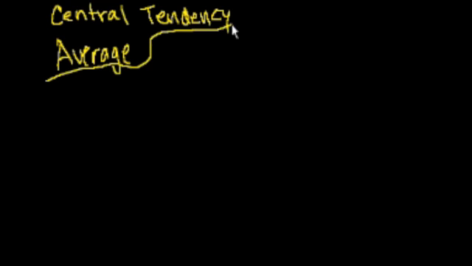Central tendency. And this is also called the average. And I'll be a little bit more exact here than I normally am with the word average. When I talk about it in this context, it just means that the average is a number that somehow is giving us a sense of the central tendency, or maybe a number that is most representative of a set. And I know that sounds all very abstract, but let's do a couple of examples. So there's a bunch of ways that you can actually measure the central tendency or the average of a set of numbers, and you've probably seen these before.